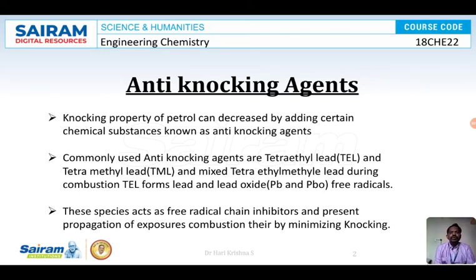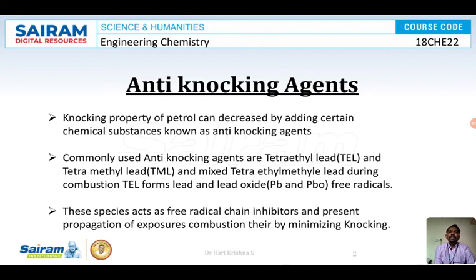Why did we stop using TEL and TML? Because the lead was emitted from the exhaust. When we inhale the exhaust, especially in highly dense, highly polluted areas, the exhaust contains carbon monoxide, lead and lead oxide. When we inhale this lead and lead oxide, it causes many health disorders. Once it came to the notice of the government, the use of TEL and TML was completely prevented.